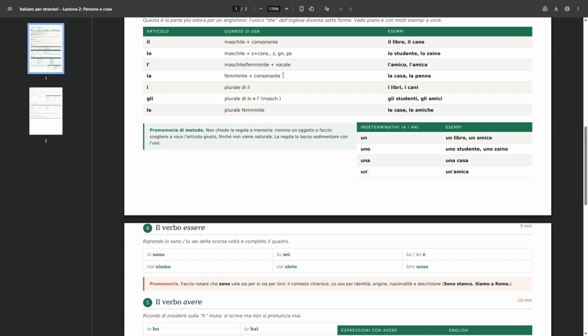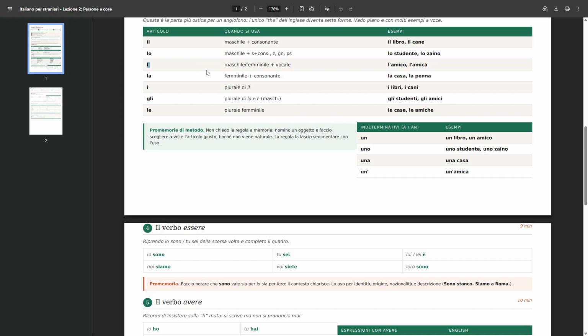So when the noun is feminine, singular, and starts with a consonant, we use una. And we use un with an apostrophe for when we have a noun that's feminine, so just feminine nouns, different in this case from the L with an apostrophe.